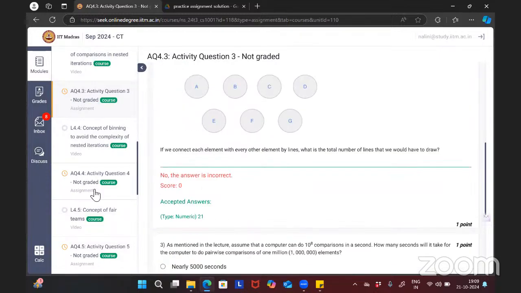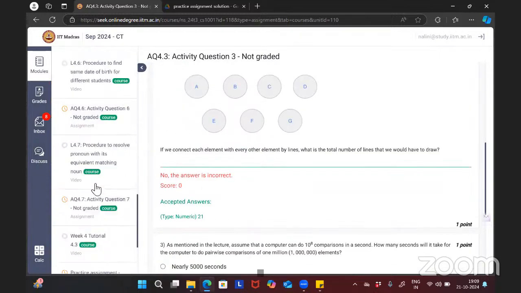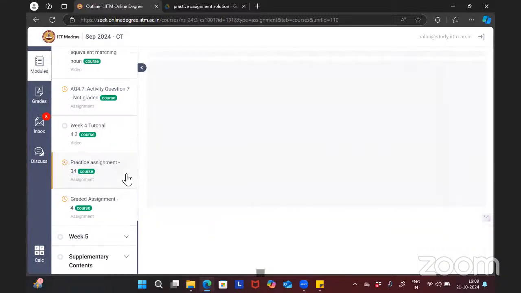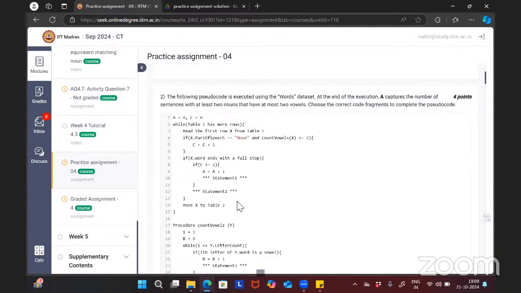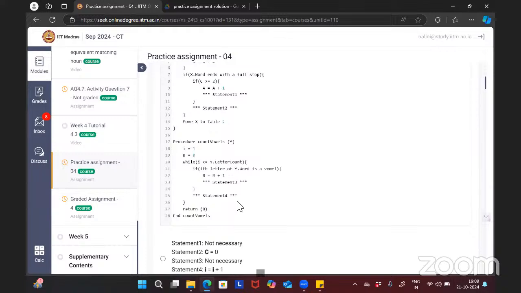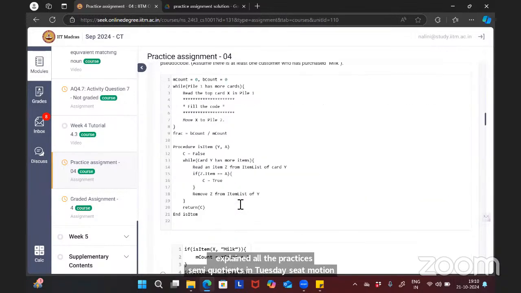Practice assignment question number 4 and 7. Actually, I have explained all the practice assignment questions in the Tuesday section. Question number 4 and 7. I will explain this. The fourth one, this one?